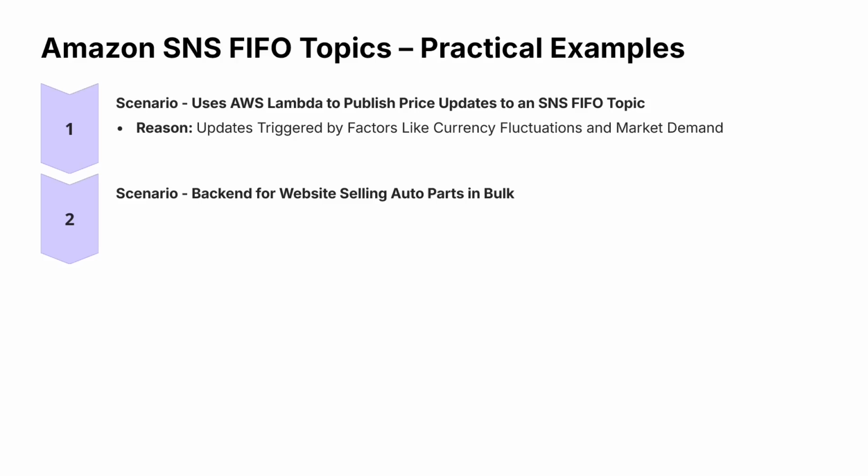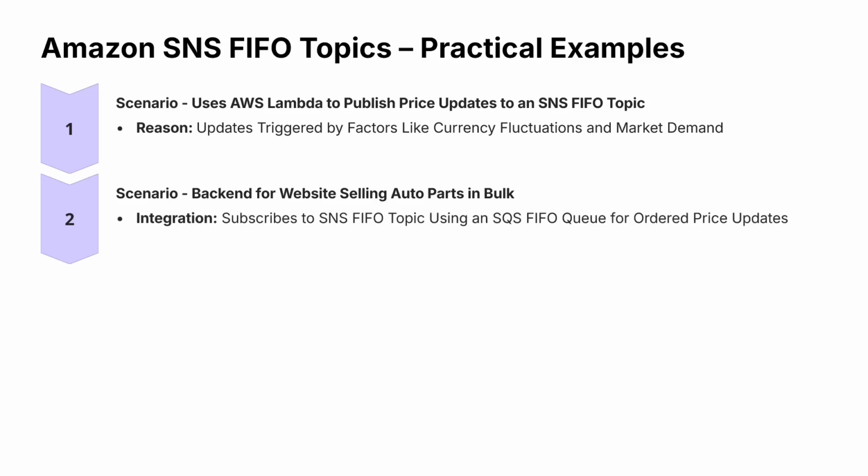In this case, we will be using Amazon SNS in continuation with Amazon SQS FIFO queues for ordered processing of updates, because we need the order sequence here. And we will be notifying SQS queues so that the shops and manufacturers may know that the seller has created an automobile part.